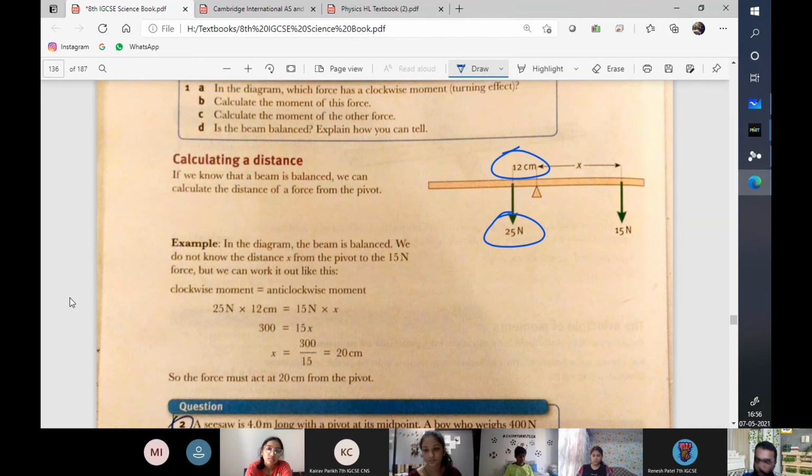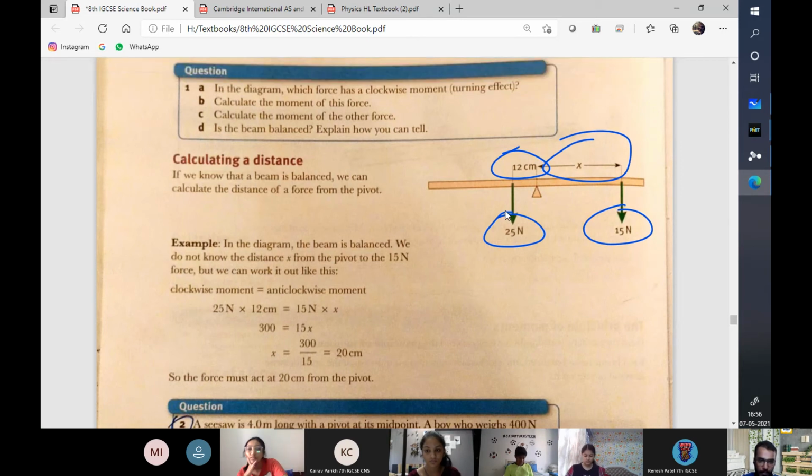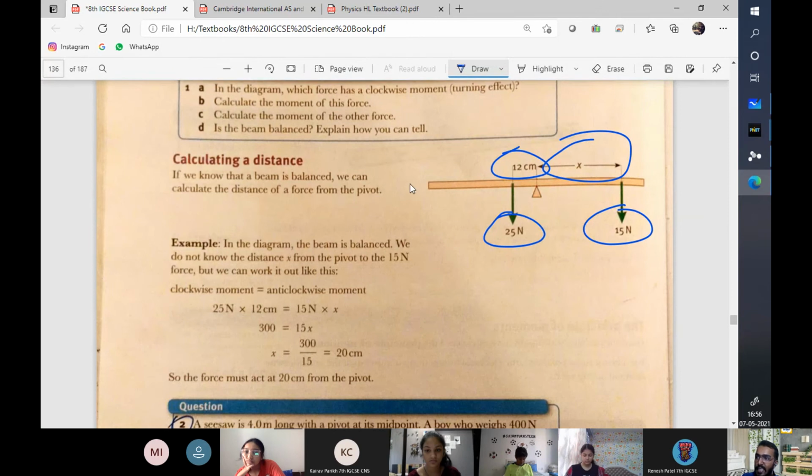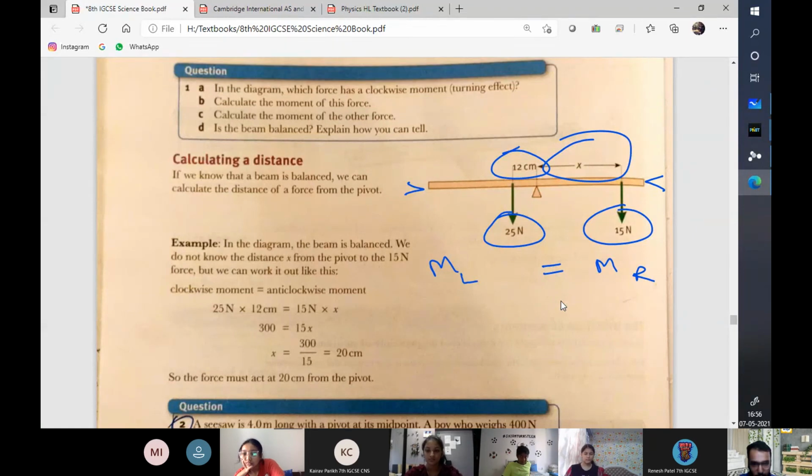Remember, it is force, so it will always be in newtons. The other force is 15 newtons, but it is farther away visually, but we do not know the distance. But it is said that this entire thing is balanced, which should mean that the moment on the left side should be equal to the moment on the right side. Right, this is what we learned in principle of moments.